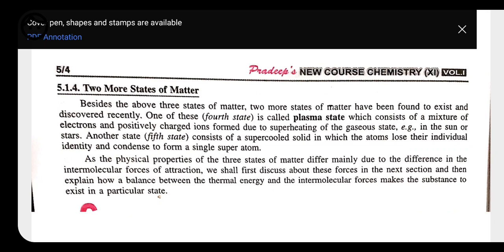Before that, we also know that two more states of matter are there, that is plasma state of matter and Bose-Einstein condensate. These are the two states of matter. Though we do not have much knowledge about these, or much explanation is not given, we still have to know something about them, that two more states of matter are there, called the plasma state and Bose-Einstein condensate.